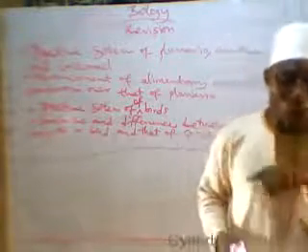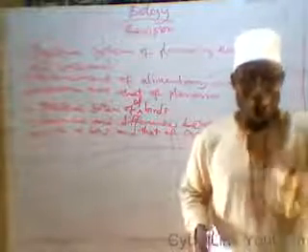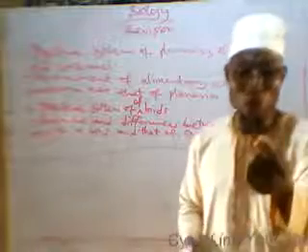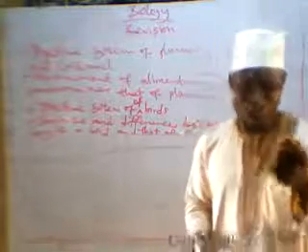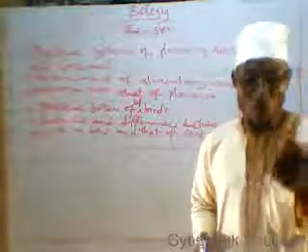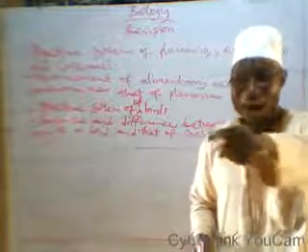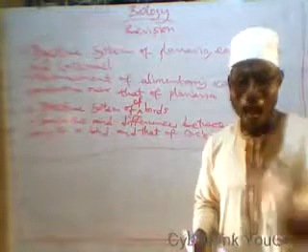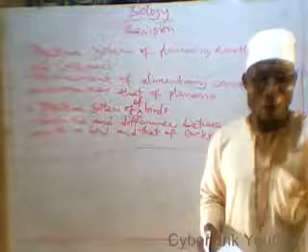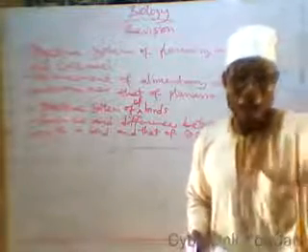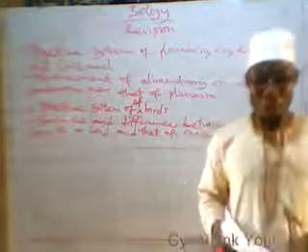Double circulation also is one complete circulation of blood around the body. But in single circulation, the blood goes around the body once through the heart, while in double circulation, it goes twice through the heart every time.